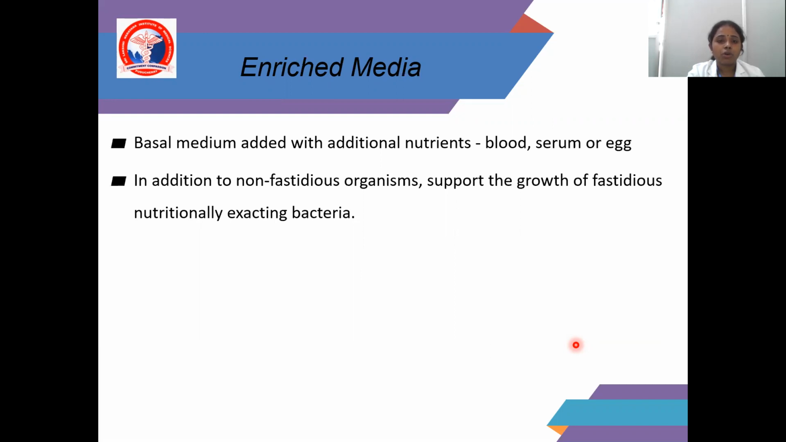In addition to non-fastidious organisms, it supports the growth of fastidious, nutritionally demanding bacteria. It mainly helps to grow the fastidious organisms. Because it has additional nutrition, it is said to be enriched media. The nutrients may be blood, serum, or egg.